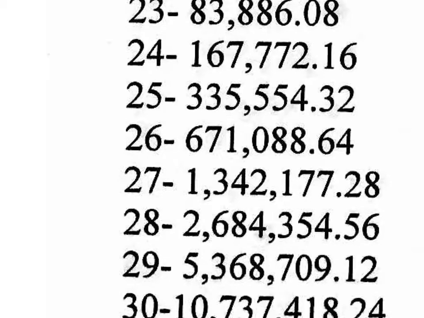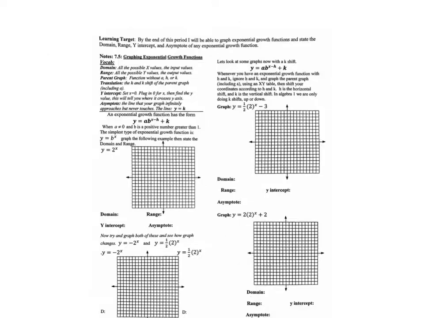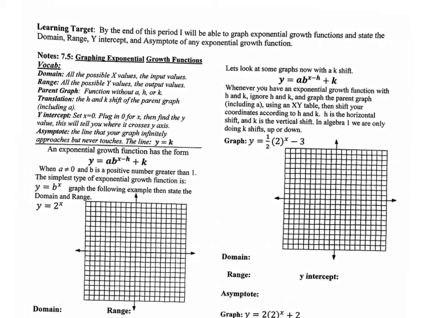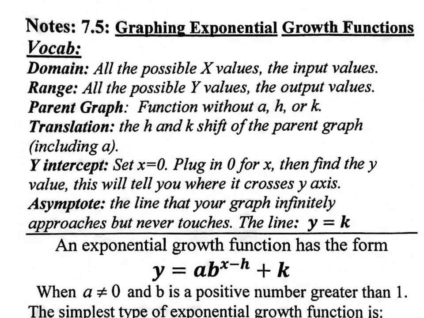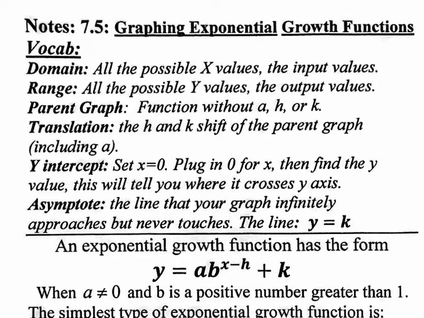Let's take a look at some notes. The learning target is at the top of your notes. It's also on the board right there. It says, by the end of this period, I'll be able to graph exponential growth functions, state the domain and range, the y-intercept, and the asymptote of any exponential growth function. So we have a lot of vocabulary right here that we need to get comfortable with, that we should remember from semester 1.